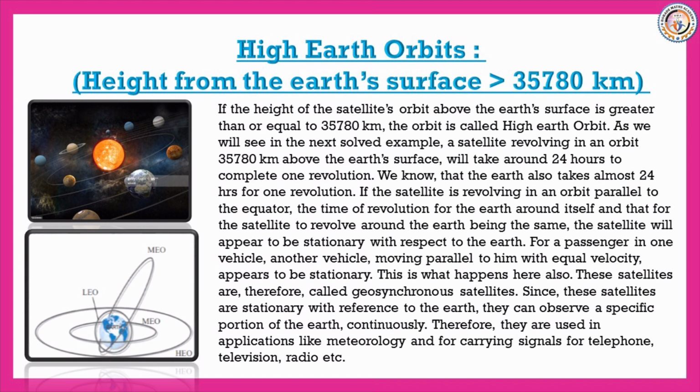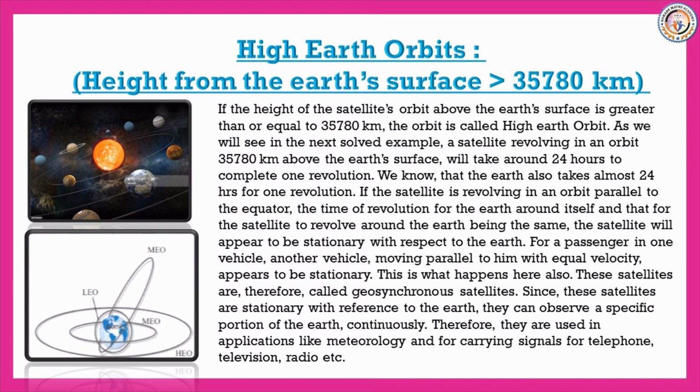If the height above the Earth's surface is greater than or equal to 35,780 km, the orbit is called high Earth orbit. As we will see in the next solved example, a satellite revolving in an orbit 35,780 km above the Earth's surface will take around 24 hours to complete one revolution.